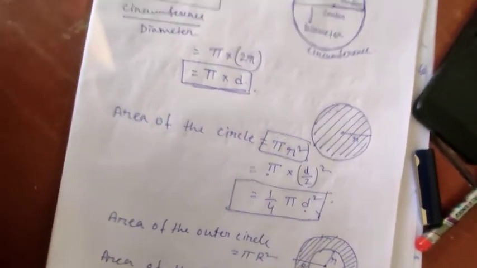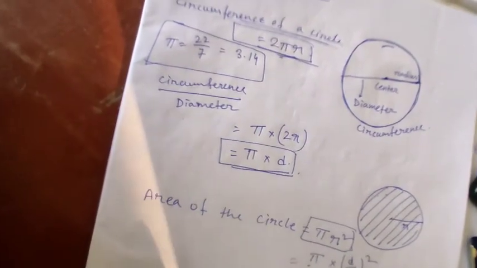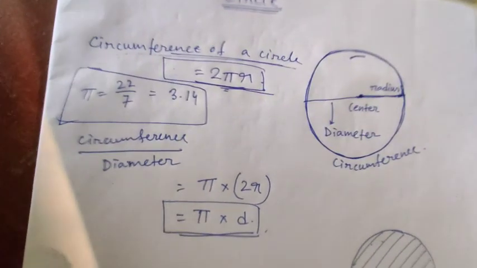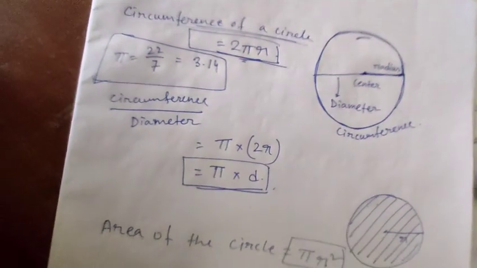So these are the things we have to use in the circle portion. Next, you solve the next exercise and let me know if there is any problem.